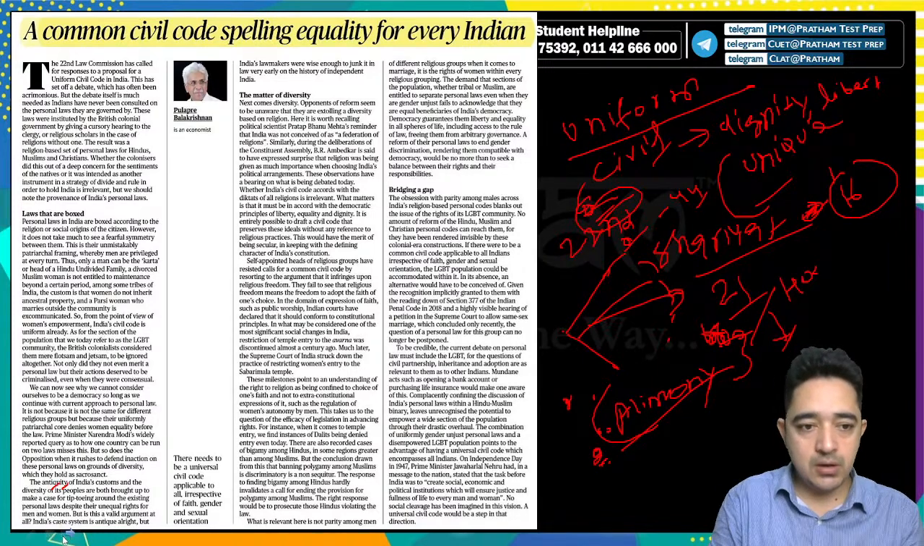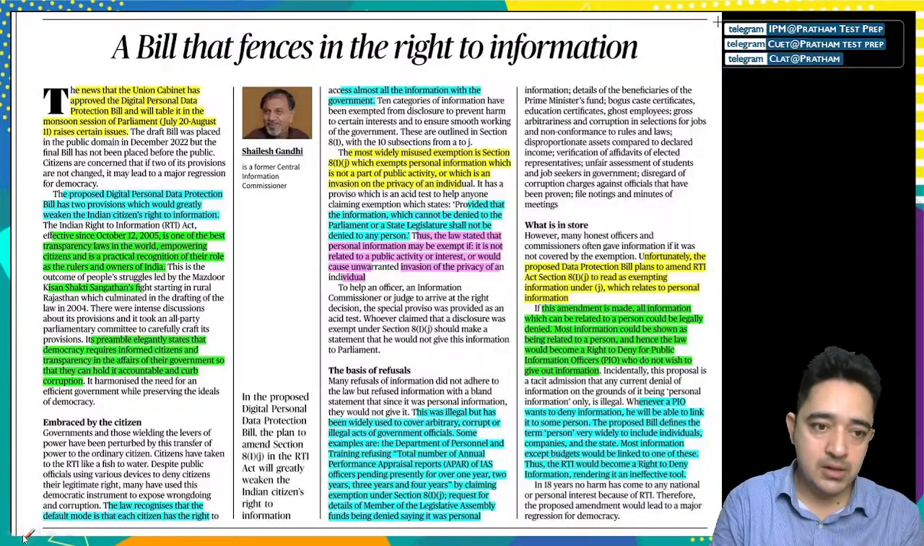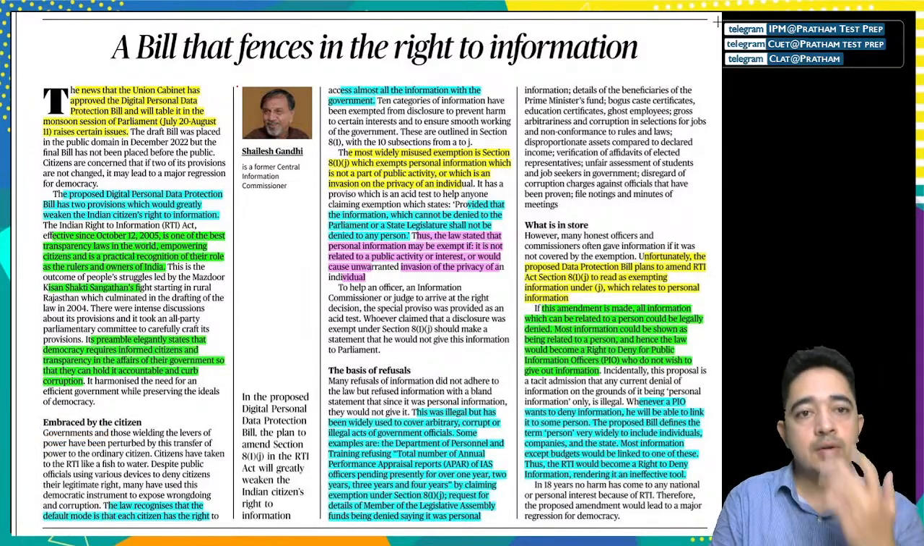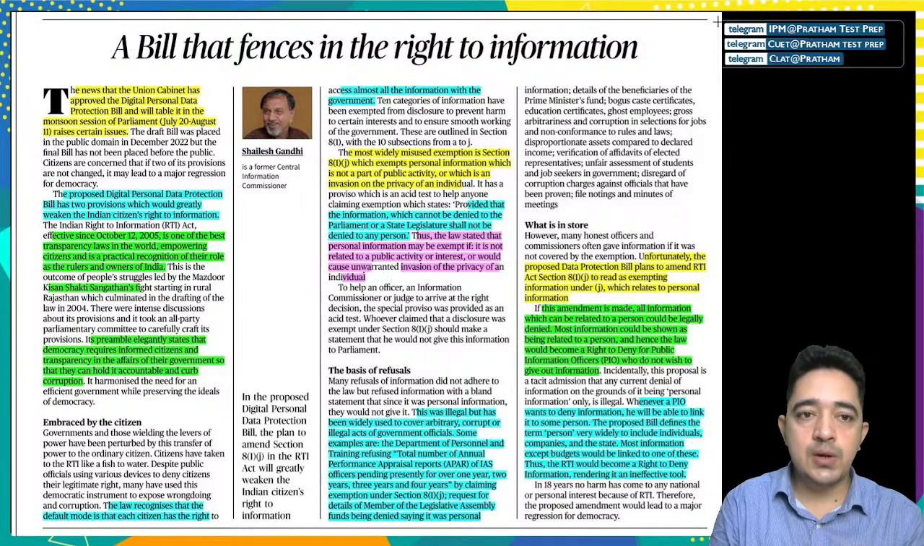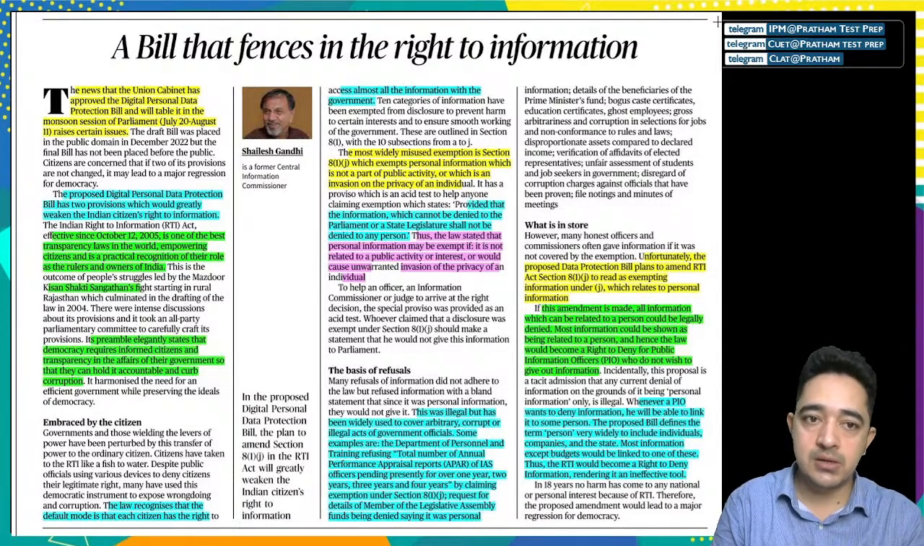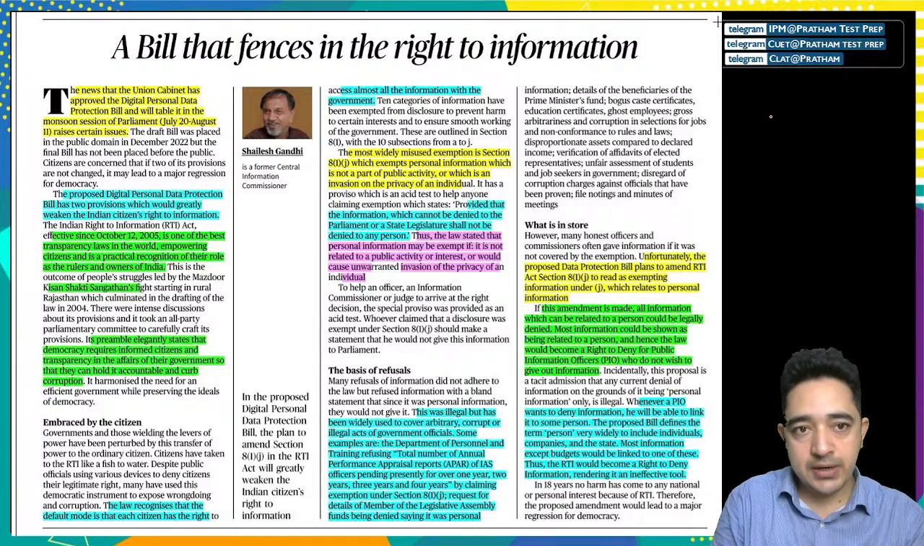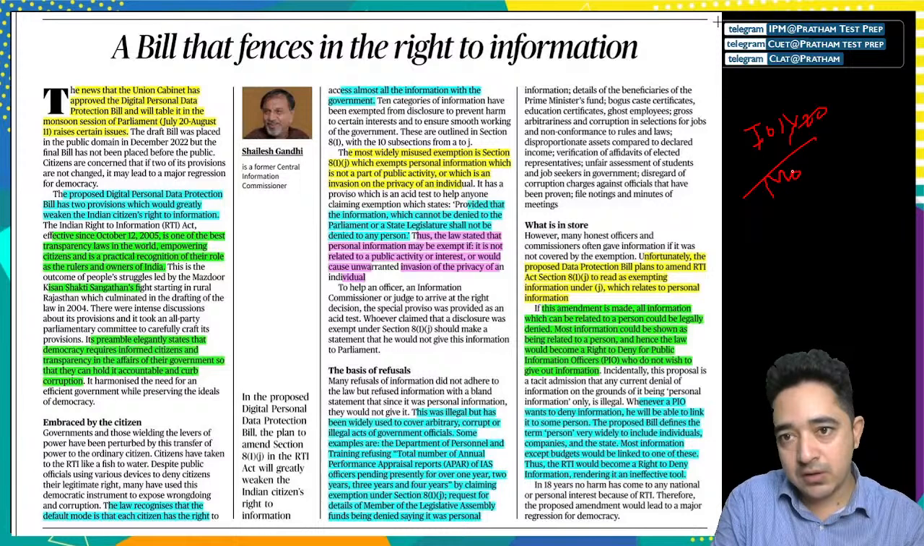Now moving to the next article, which is talking about a bill that threatens the right to information. The news was that the Union Cabinet has approved the Digital Personal Data Protection Bill, and it will be tabled in the monsoon session of Parliament. This year the monsoon session will start on July 20th.